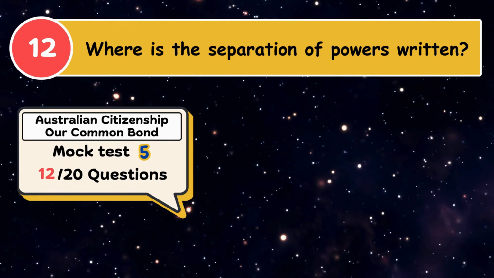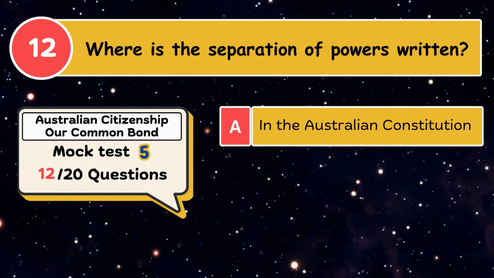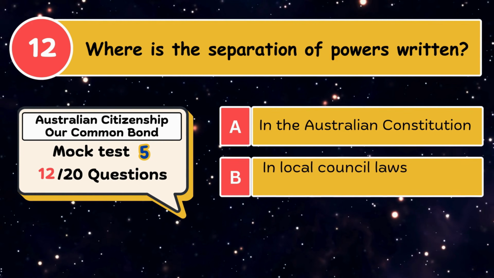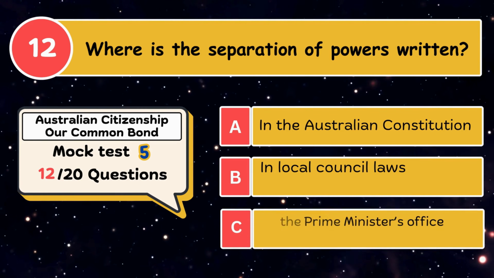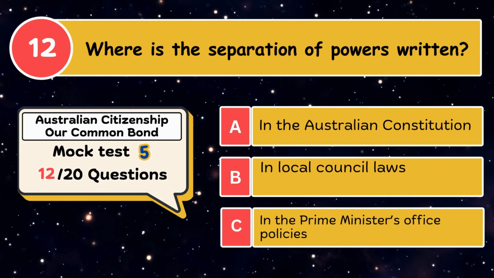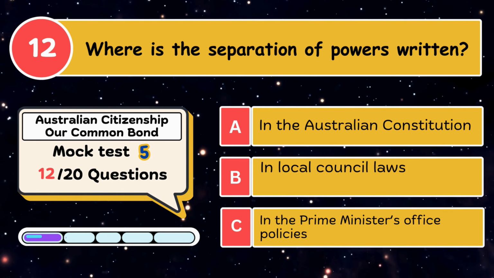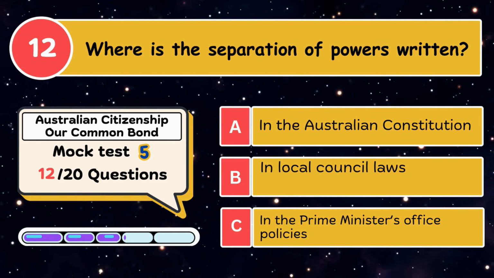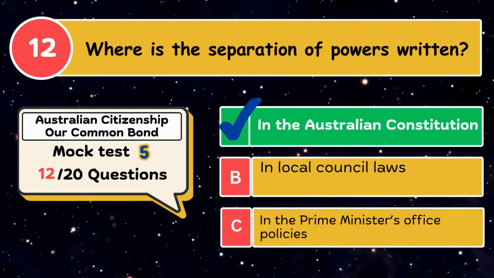Where is the separation of powers written? A. In the Australian Constitution. B. In local council laws. C. In the Prime Minister's office policies. The correct answer is in the Australian Constitution.